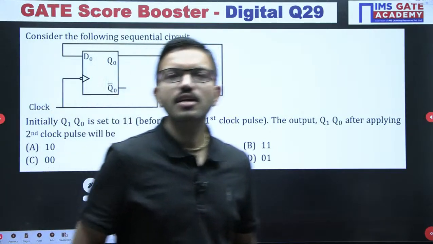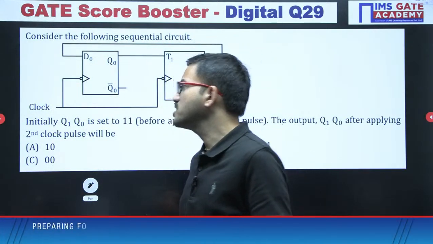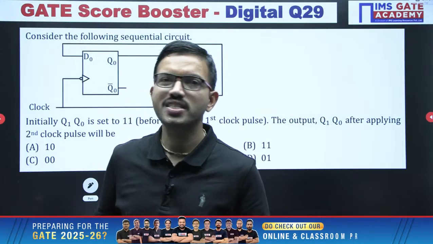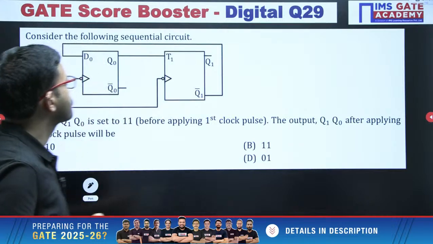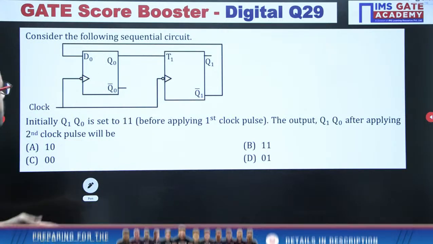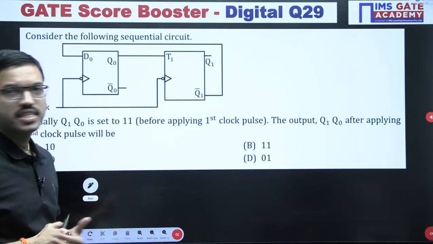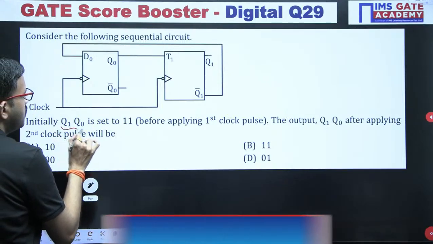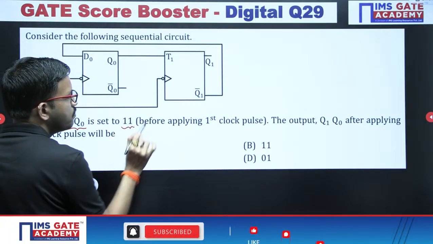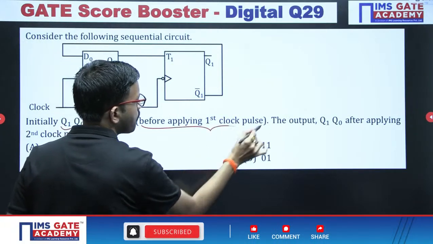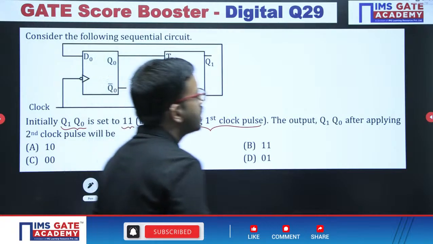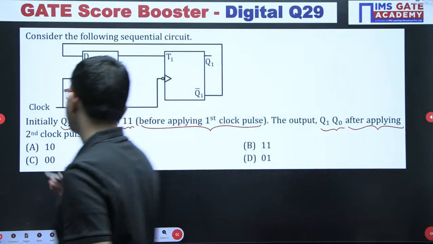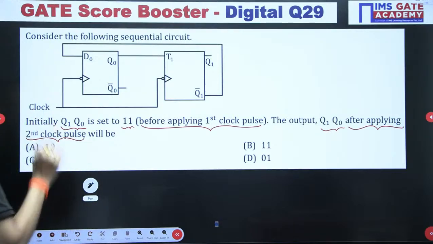Okay, so till now we have discussed the variety of questions regarding combinational circuits. Now we are going to discuss the variety of questions regarding sequential circuits. So all of you give a try. In this question you are having a D flip-flop and then a T flip-flop, and here in the question they have mentioned that initially the Q1 Q0 value is 1 1 before applying the first clock pulse. Now the question is they are asking the Q1 Q0 value after applying the second clock pulse. All of you give a try.